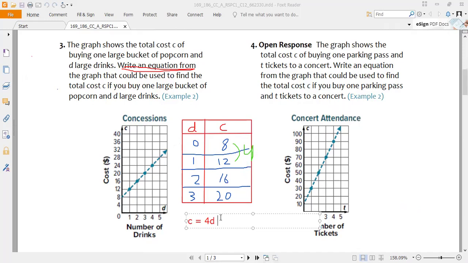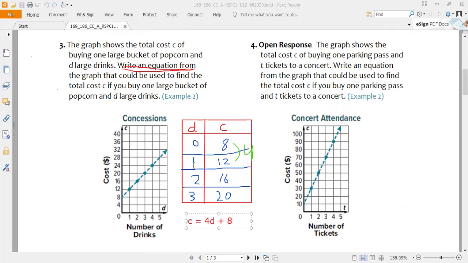D. Now we need to check it. Is this correct for the first option? If you have D as 0, 4 times 0 will be 0, but the answer is 8. So what number will we add? We will add 8 to make it correct. Now you can see your equation is correct. If you replace D with 0 here, it will be just 8, the total cost.